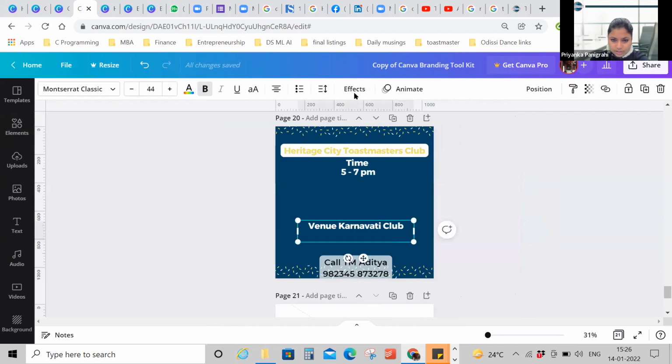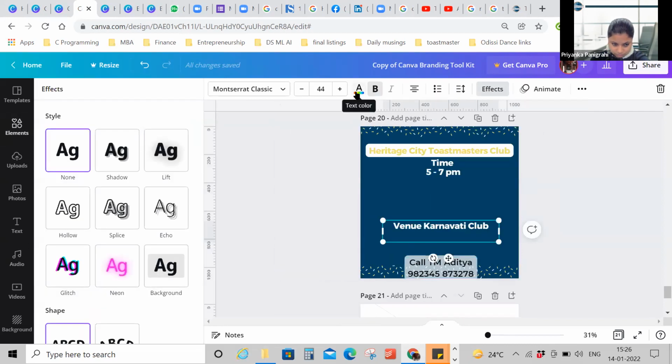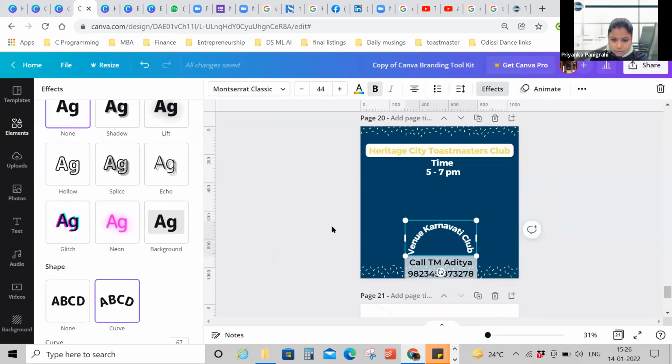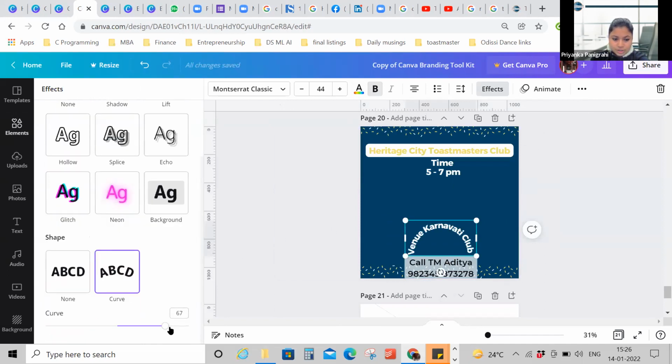I'll click on this, go to effects, click on curve, and change the curve line. So plus, and you can then go to minus, right? However you want to curve, you can do this.